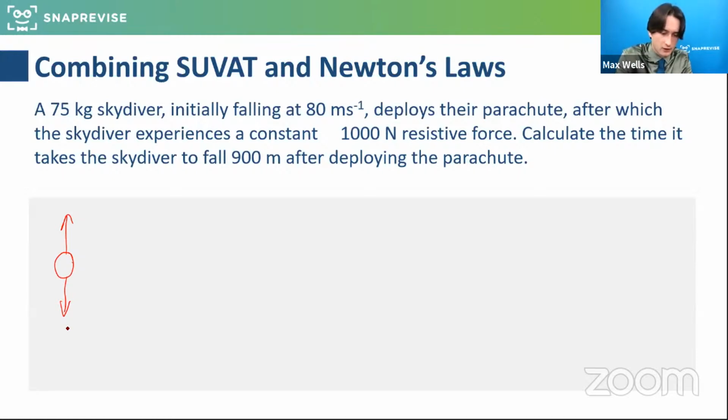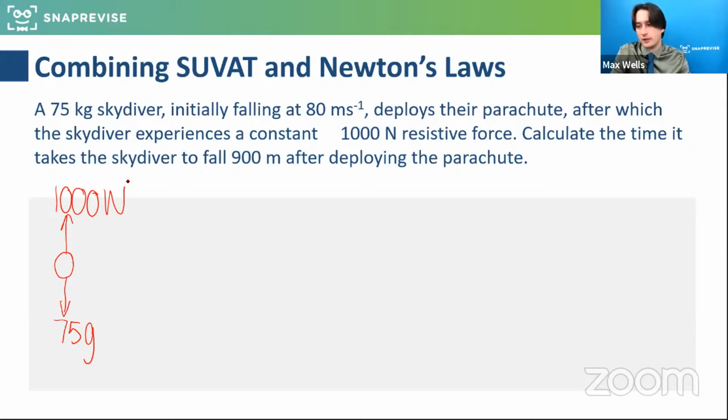So let's have a little think. The weight of the skydiver is 75 g, and that doesn't mean 75 grams. It's 75 kilograms, but I'm timesing the acceleration due to gravity. So that g denotes the 9.8 value. Brilliant. And the resistive force, when they're falling with the parachute open, is 1,000 newtons. Superb. Well done to those that have mentioned that a is the value we're going to be able to ascertain from Newton's second law. Very good.